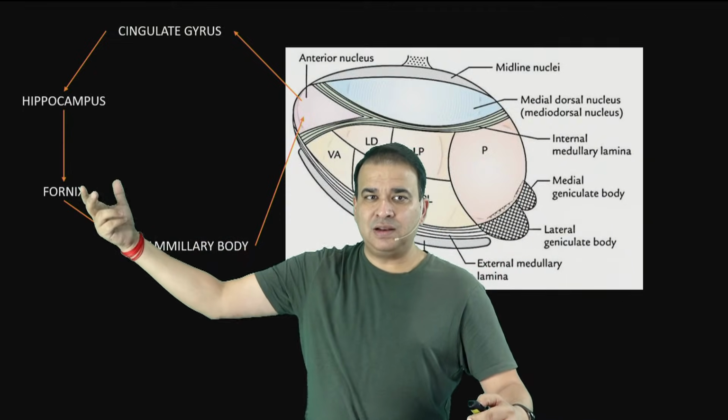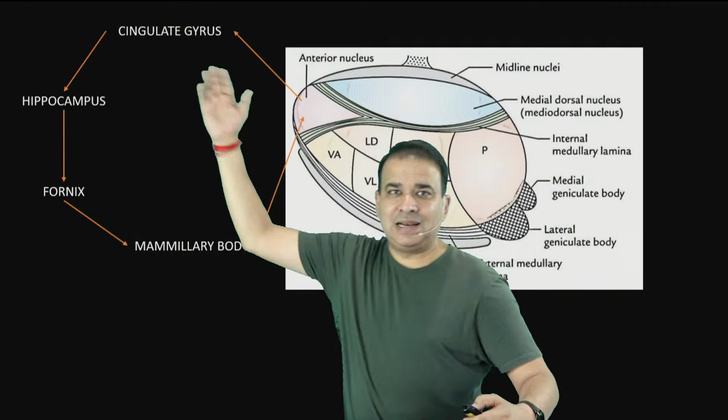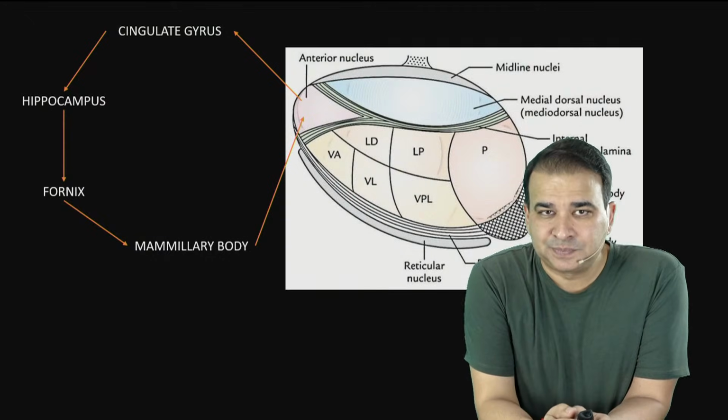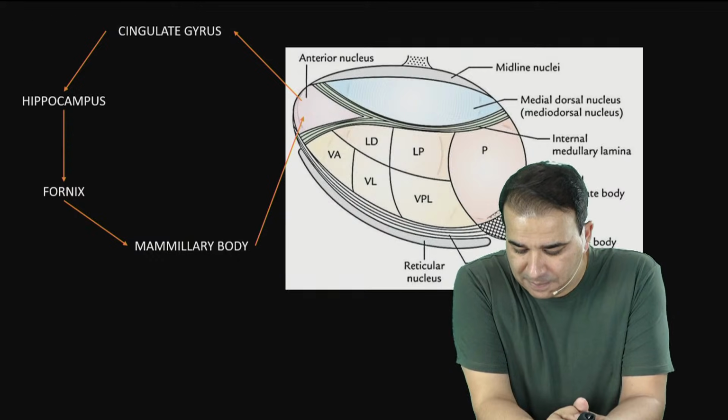Fornix fibers, remember that? Fornix originates from hippocampus and terminates in mammillary body. So that is a part of the limbic system, or you can say it's a Papez circuit here. So for this particular question, yes, the answer is anterior thalamic nuclei.